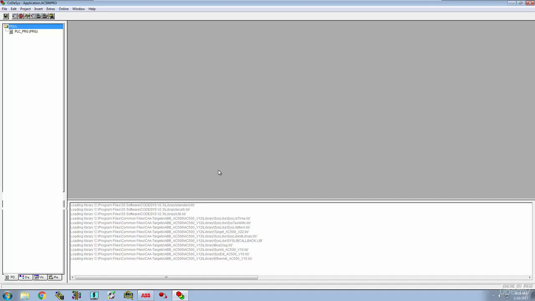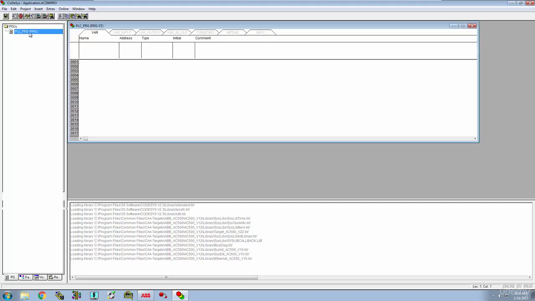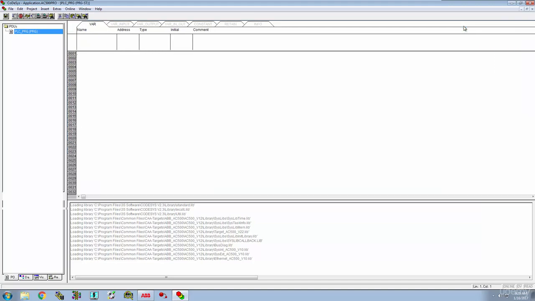Okay, next paradigm. Let's start looking at structured text now in Automation Builder. Right here, I've got an empty application created, and the only program in there is the program file we start with, so that would be our main program. I'm going to maximize this, and I'm not going to spend a whole lot of time showing you this, just because it's really exactly like what you've seen before. The only difference is now you're going to get to do a lot more hands-on, and you're going to actually get to see it work.